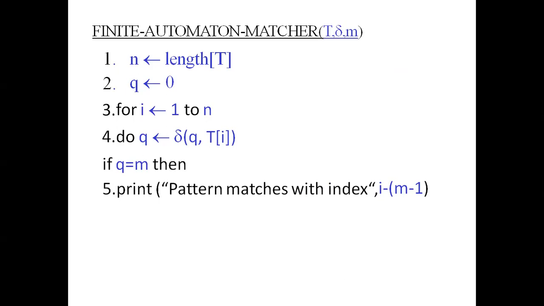For every transition, q equals delta of q comma T of i, and the pattern is matched. So what I'm doing is decrementing until I find the longest suffix which is equal to a prefix. Once I find it, the value of k is assigned to delta of q comma a. For example, delta of 3 comma a is equal to 4. When q equals m, we should print that the pattern matches with shift i minus m. I'll show you how the algorithm will work.